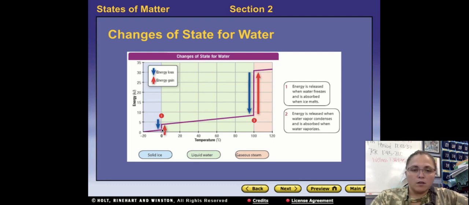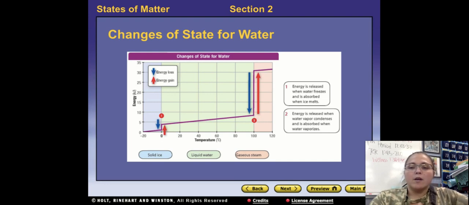Notice that there's an area where it just jumps straight up, so energy is being added, but the temperature is not increasing. Again, at this line where the liquid and gas phase meet, the line is just jumping straight up, and the temperature is not changing. So it means energy is being added or released, but the temperature is not changing.